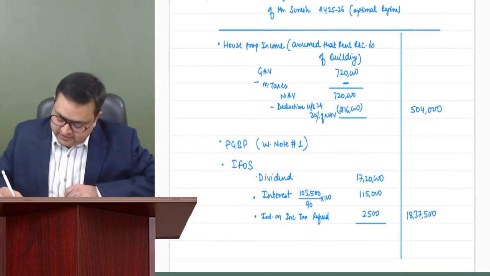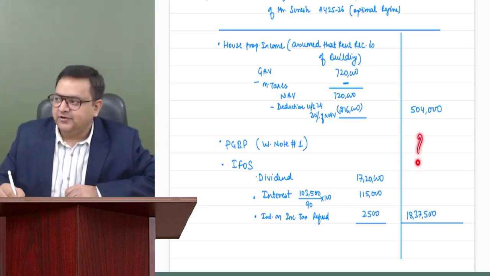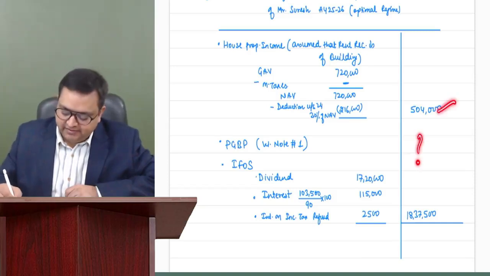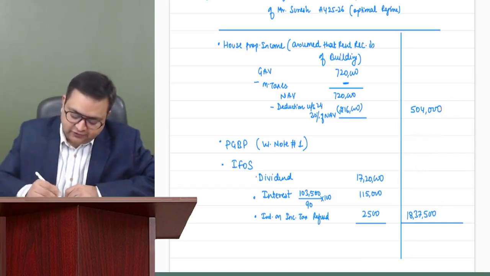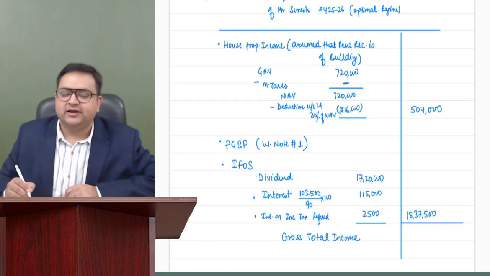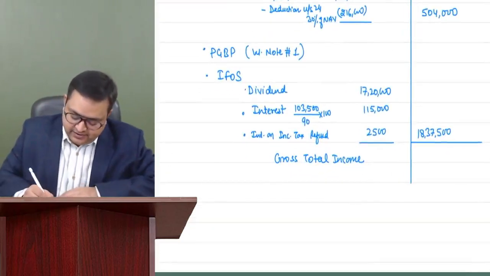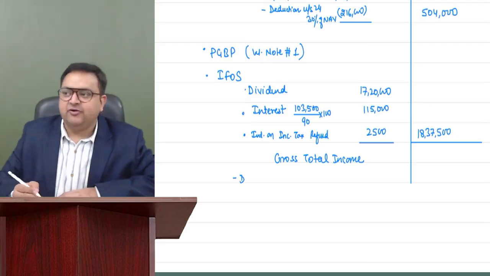So we have these three heads of income. As of now, we need PGBP. Once we get our PGBP, we'll add them up and we will get our gross total income. And from gross total income, we deduct. This chapter we have not done so far.